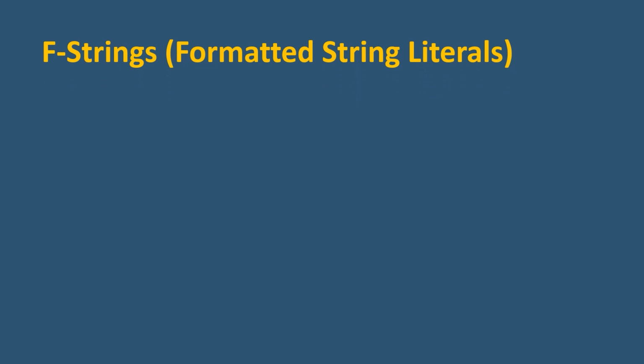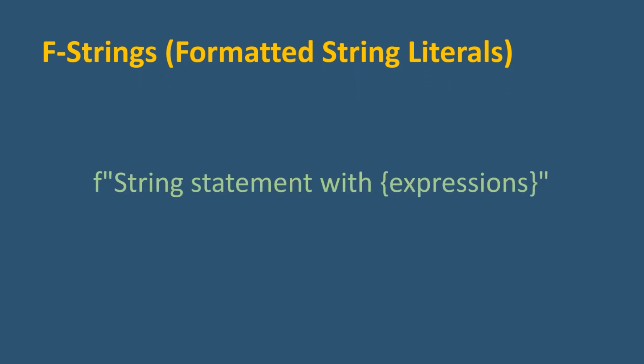F-strings, also known as formatted string literals, allow for easy string interpolation and formatting. Their primary goal is to place values within strings in a clear and straightforward way. F-strings are faster and more readable than other string formatting methods. F-strings are prefixed with the letter f, lowercase or uppercase, before the string literal. The expressions inside curly braces are evaluated, and their values are inserted into the string. Let's return to the IDE and explore some practical examples using F-strings.